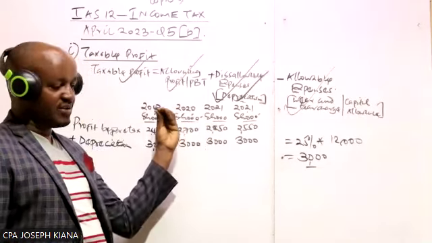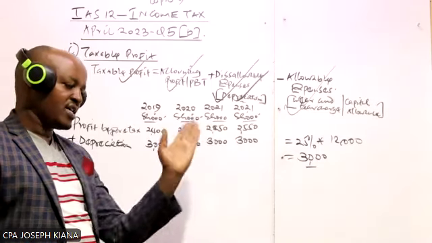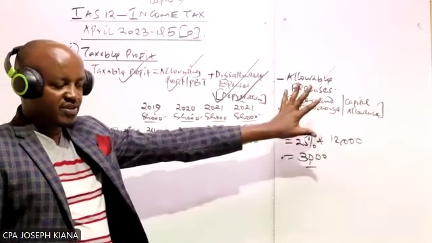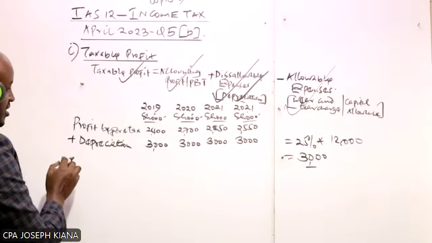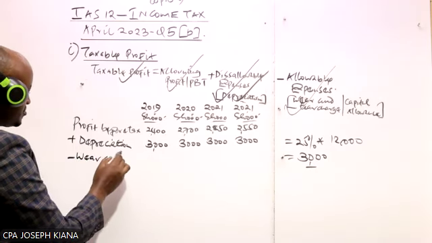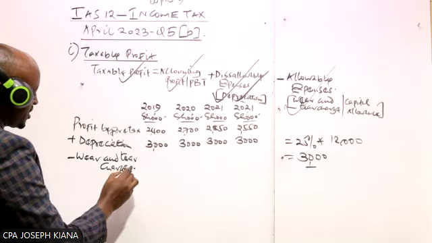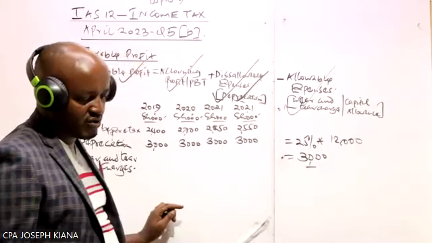The company deducts depreciation, but depreciation is not allowable. So what we do is add back depreciation and then less what is allowable. I remember I've explained what this is. So we less the wear and tear charges. This is something you'll be able to discuss in detail in PFT taxation. How do we compute this?